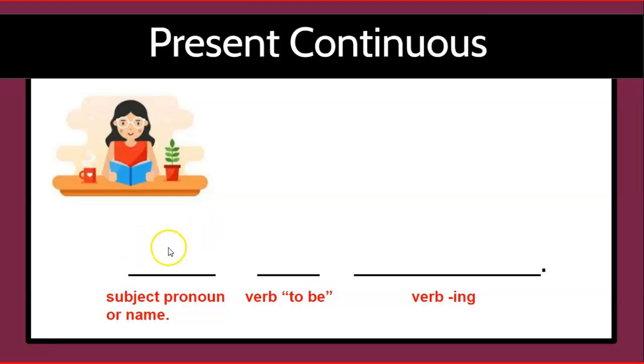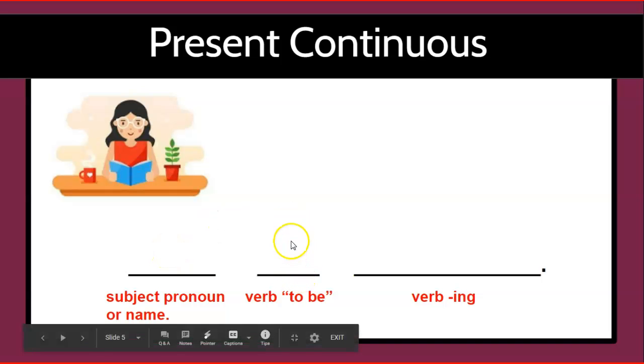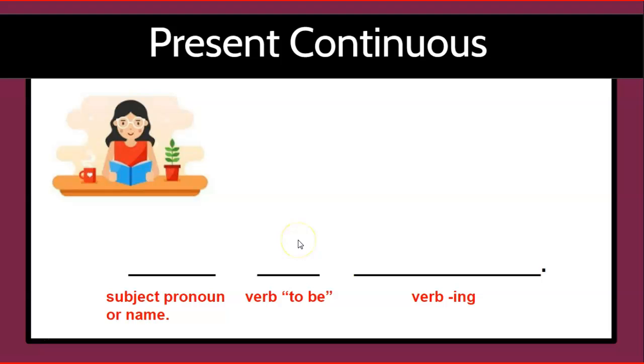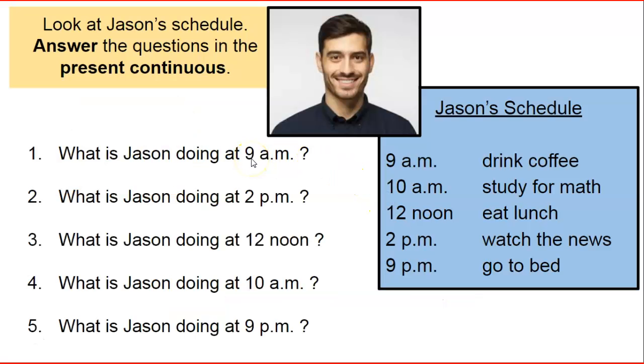So you need a subject pronoun or a subject, and then you need the be verb in the simple present form. So if I use I, what be verb would I use? I am. Good. And then you also need the verb plus ing to finish the sentence. So can you give me an example? I am sleeping. Good. I am sleeping. That's a great example.